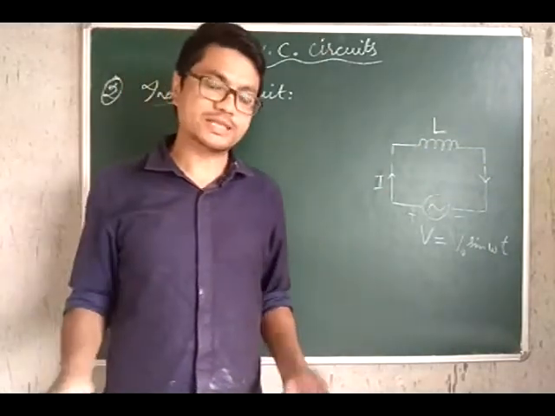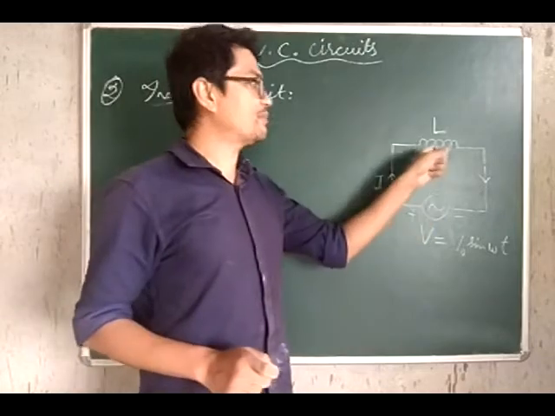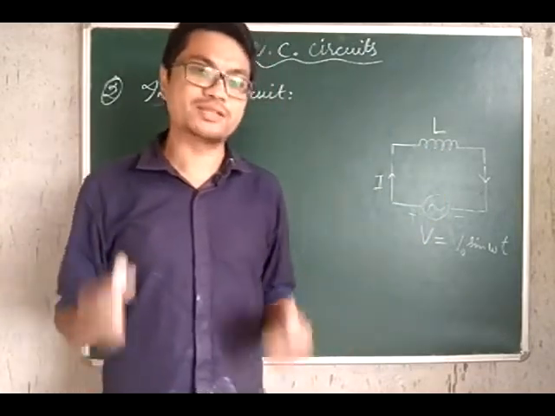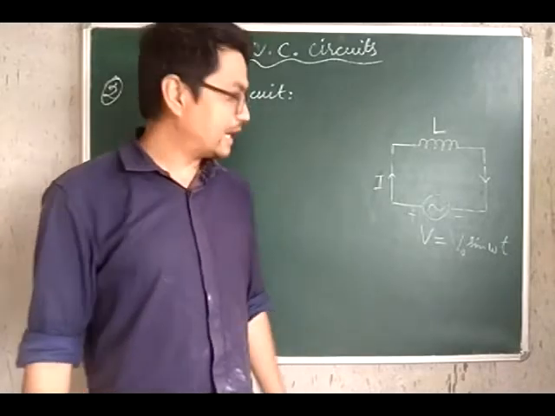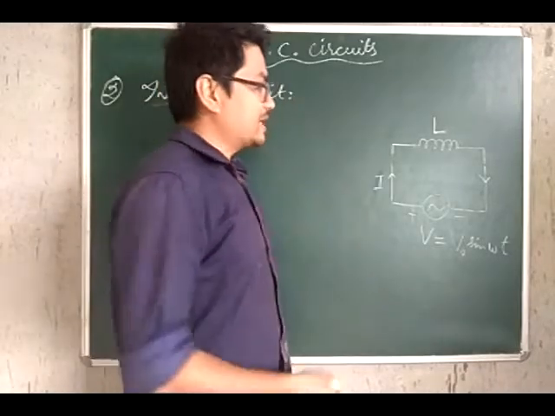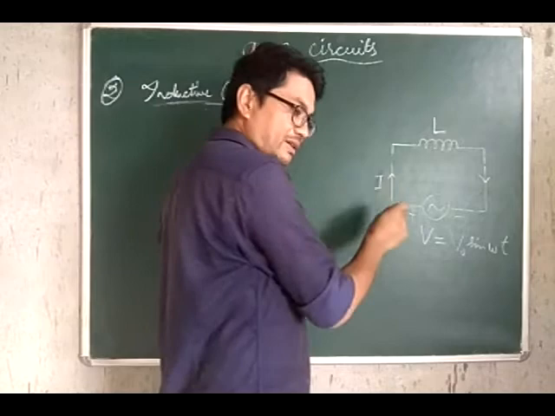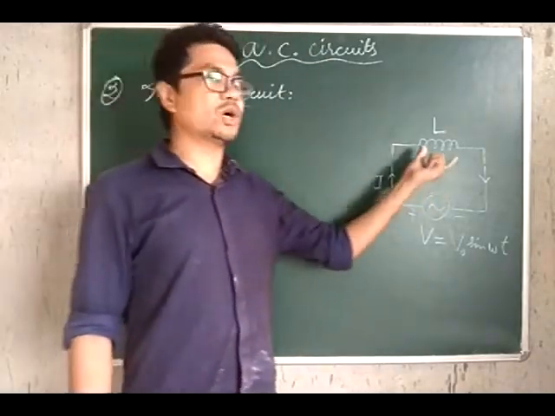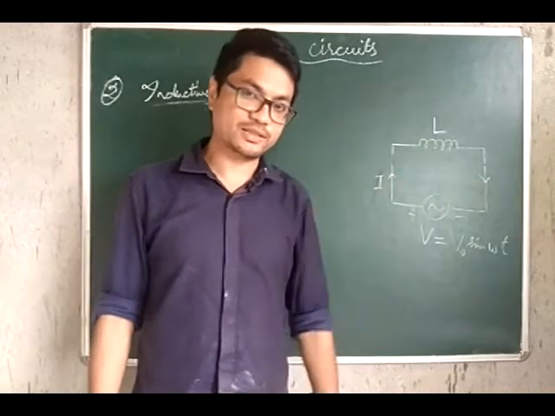And we've already learned that whenever there is a change in magnetic flux linked with the coil, an EMF is induced. And Lenz's law tells us that the induced EMF is in such a direction that it wants to oppose the cause producing it.